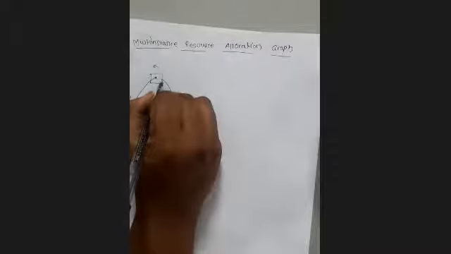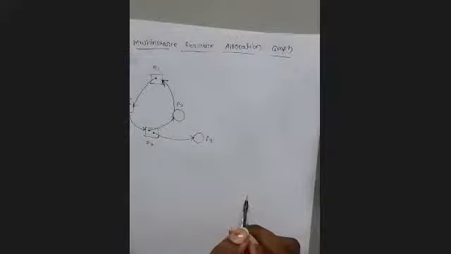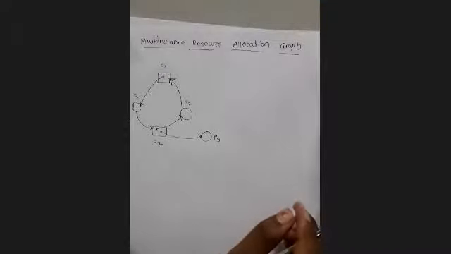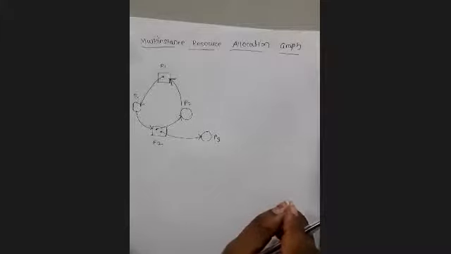Also P2 is requesting R1, sorry, P2 is requesting R1. Okay. So this is the kind of scenario. Now can you tell me whether deadlock is available or not?